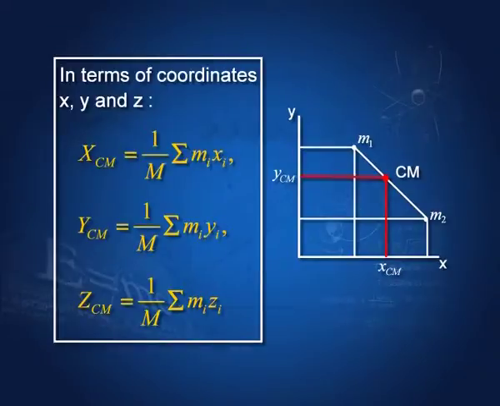Let us take an example. m1, m2 are shown here, and the center of mass is also shown. The x coordinate of the center of mass, x_CM, is given by 1/M times the sum of mi xi, that is m1 x1 plus m2 x2 and so on. y_CM is 1/M times the sum of mi yi, and z_CM is 1/M times the sum of mi zi. So, these are the x, y and z coordinates of the center of mass.